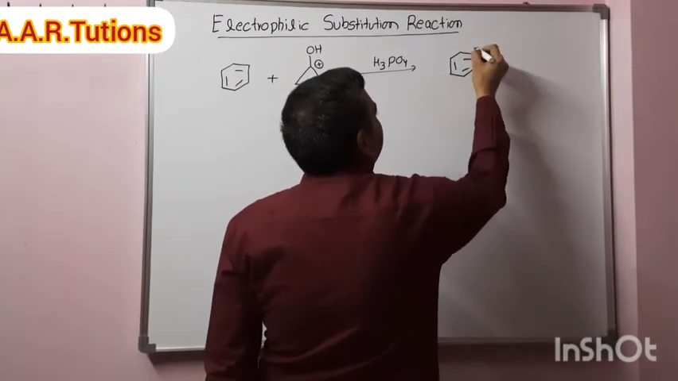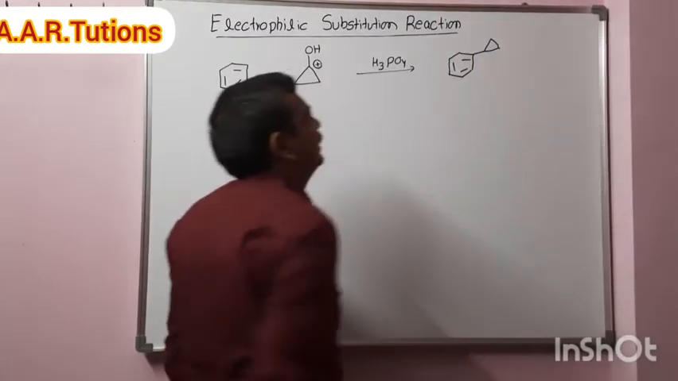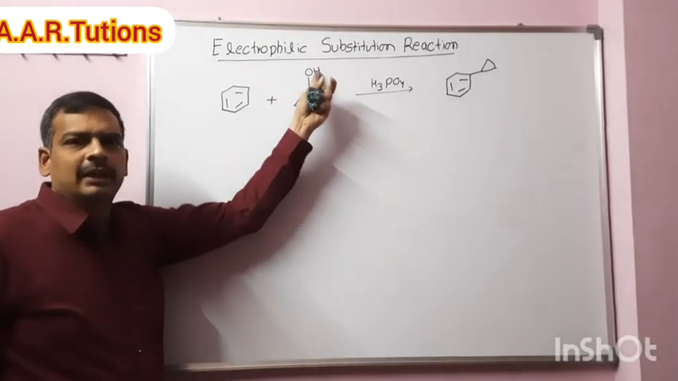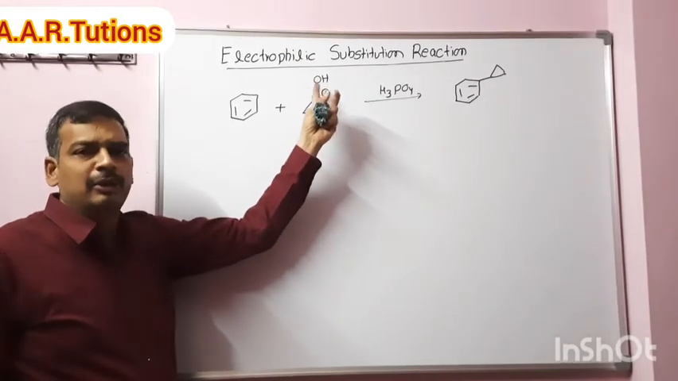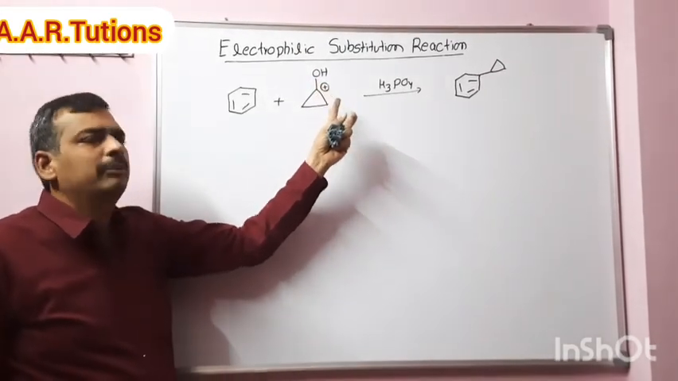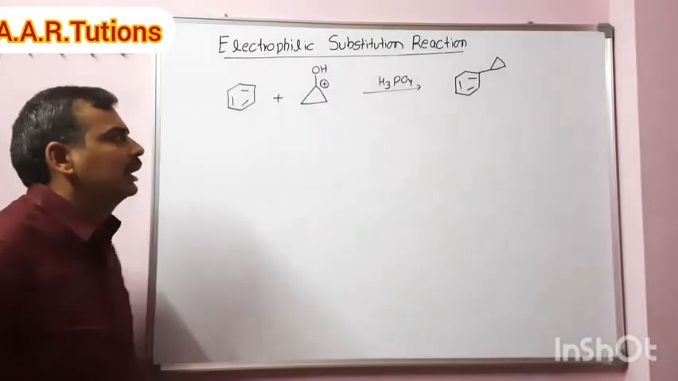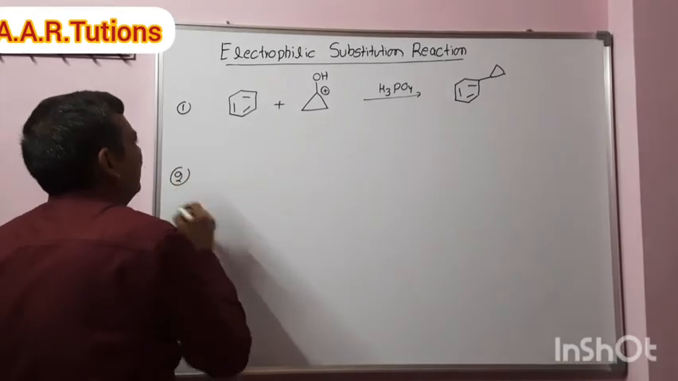The product formed, I will write this one: cyclopropyl benzene. Initially H plus will attack the OH, OH2 plus will form, that will be removed as a water molecule, then a cyclopropyl carbocation is formed, that will attack as an electrophile. Friedel-Crafts alkylation. So coming to the next example.